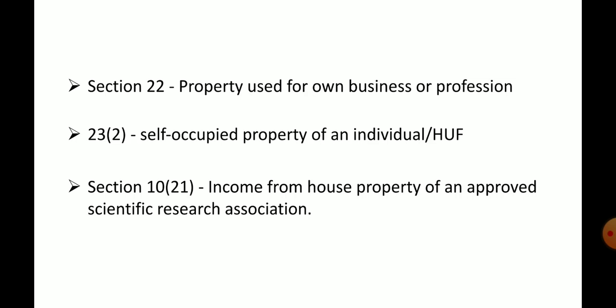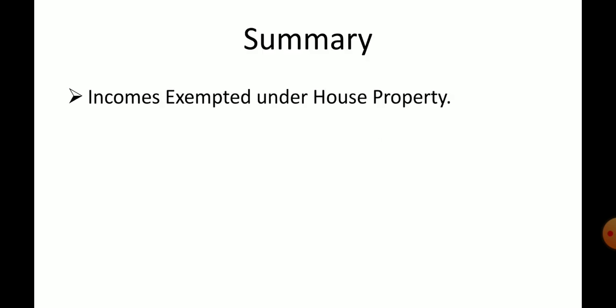Section 23(2): self-occupied property of an individual or HUF. If the house property is used by the owner himself for his own living purpose, that means he resides in that particular house, it is called self-occupied, and there is no income generated, so it is exempted from income tax. Section 10(21): any house property belonging to an approved scientific research association is exempted. So this is the summary of income exempted under house property.